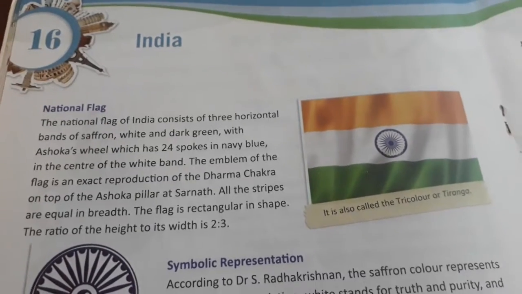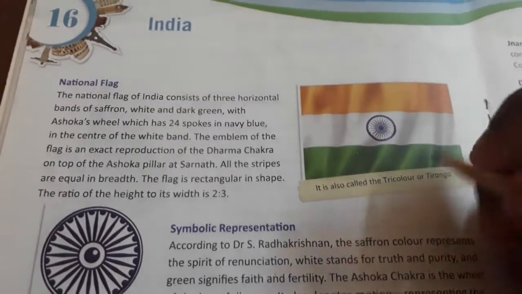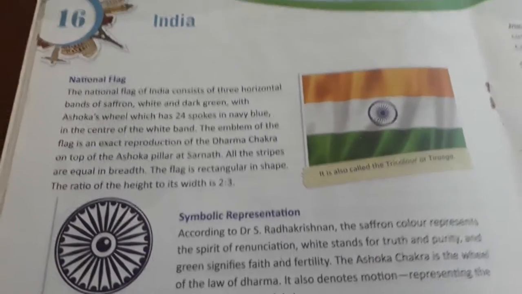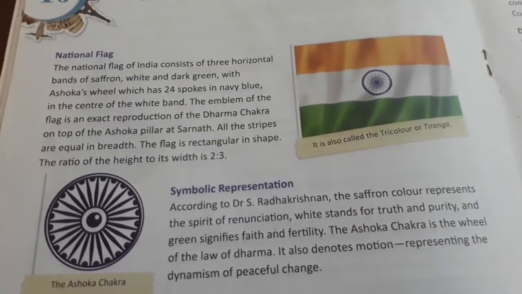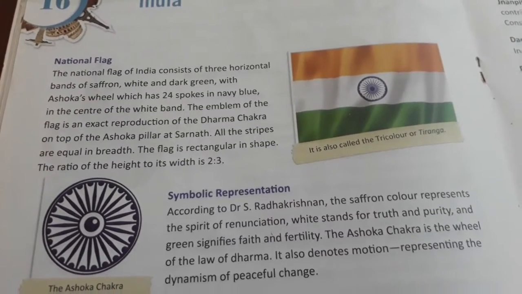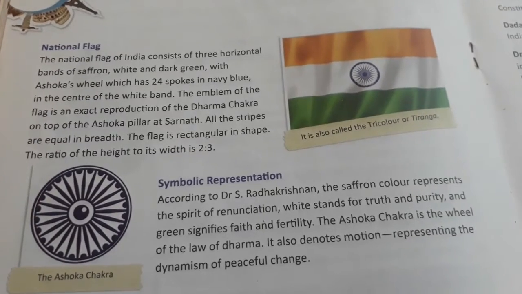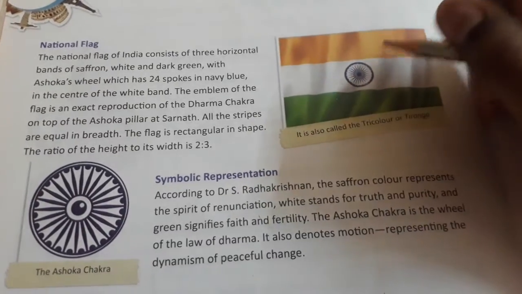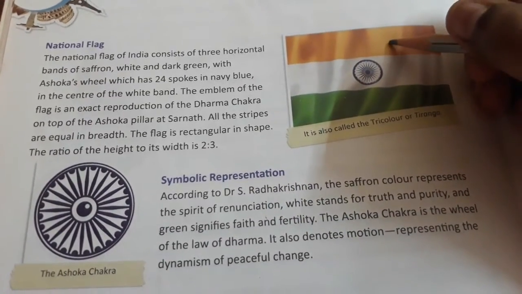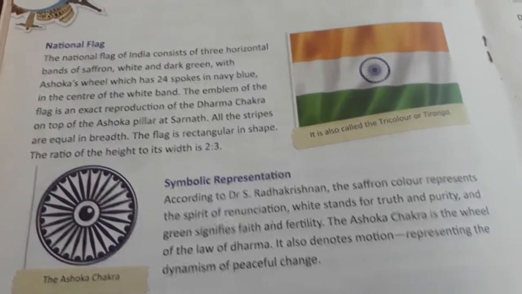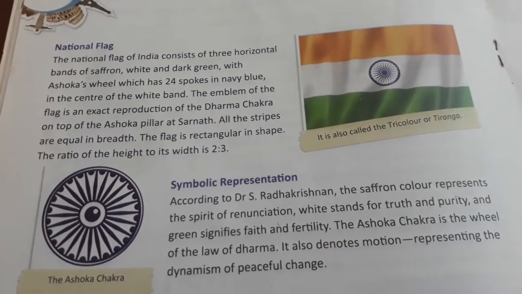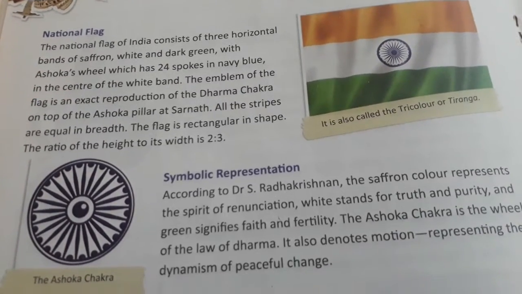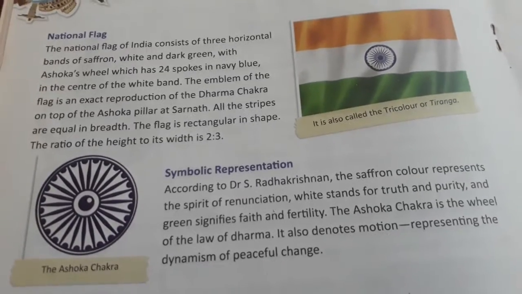Now let us see some information about India. First, we talk about the national flag. When we were in the freedom struggle, the first flag was designed in West Bengal, if I'm not wrong, and the color was red. After freedom, we changed this into saffron. The national flag of India consists of three horizontal bands of saffron, white and dark green, with Ashoka's wheel, which has 24 spokes in navy blue, in the center of the white band.